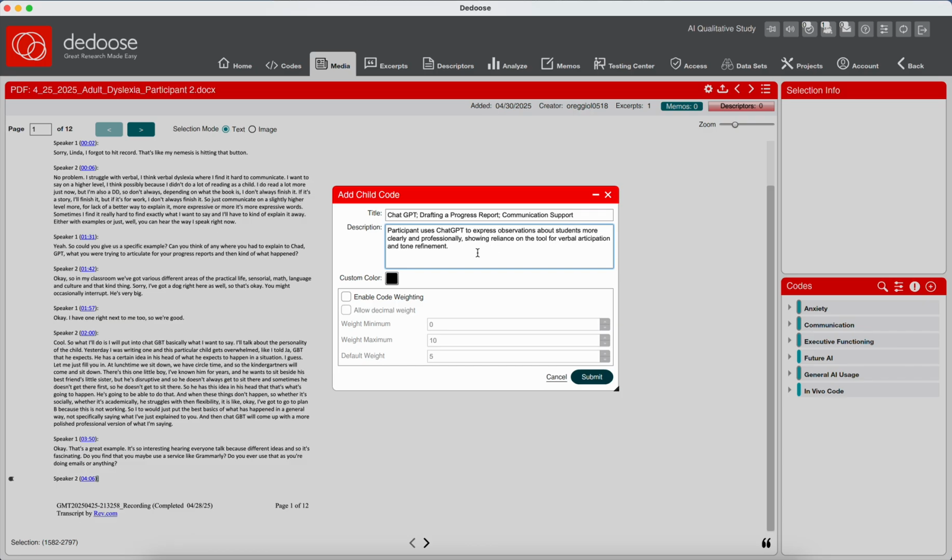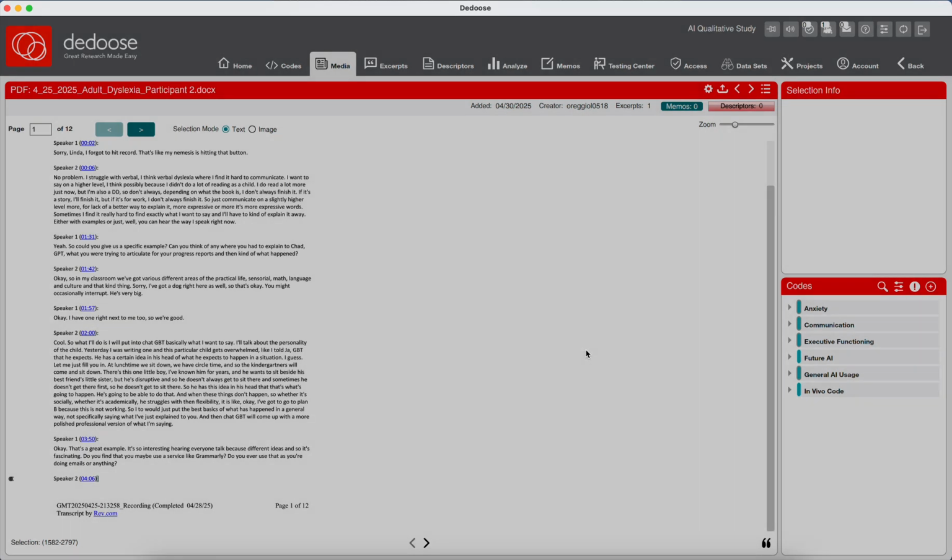And so, again, this is for me later. So she uses it. She mentioned like a polished version of it, which is why I left it as tone refinement. And then I obviously misspelled this. And she definitely seems to be using it for articulation and trying to be specific with things. So that's going to be my code here for boiling down.